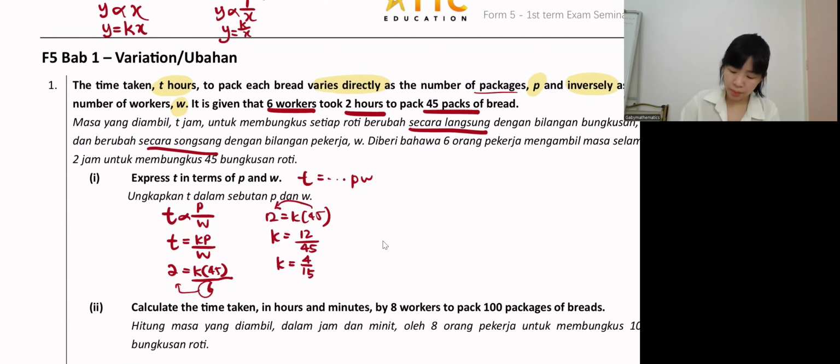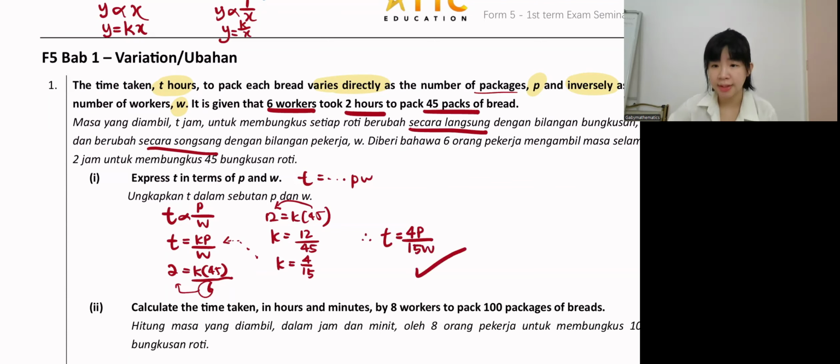So now put the K back to this equation. Our final answer is T equal, now the K is 4 over 15. So 4 we put on top with the P, 15 we put at the bottom with the W. So this is the answer. Don't write 4 over 15 P over W, guys. If you write this, it's so weird. Since 15 is at the bottom, the denominator, put it together with W.